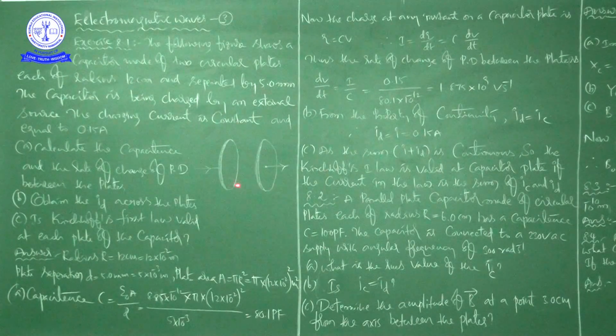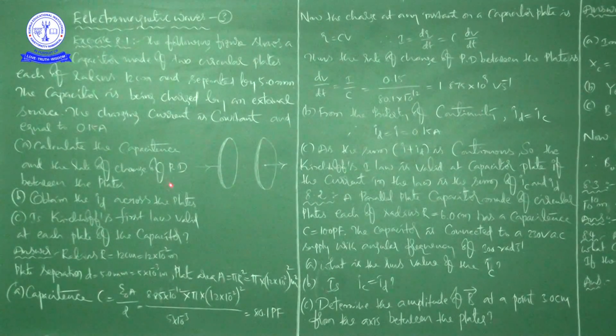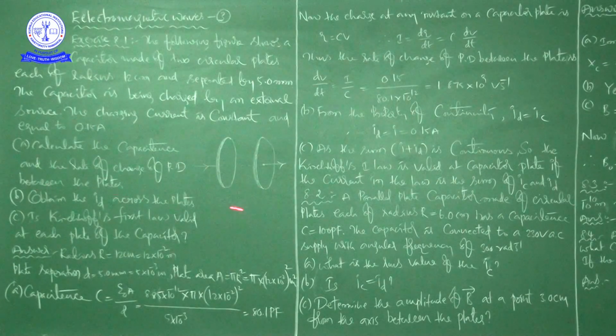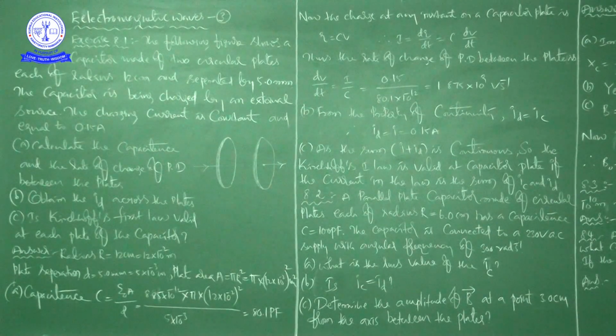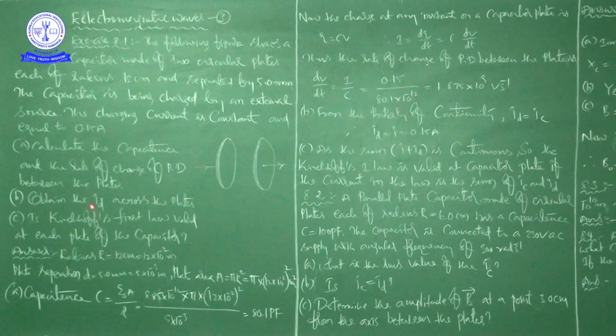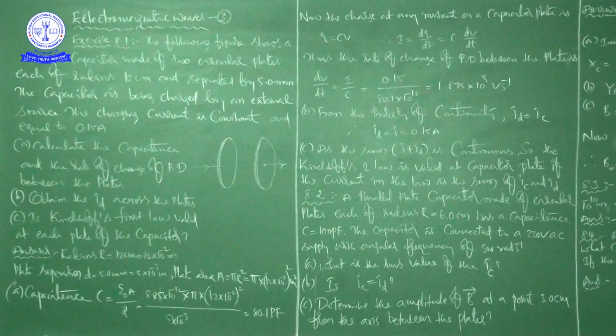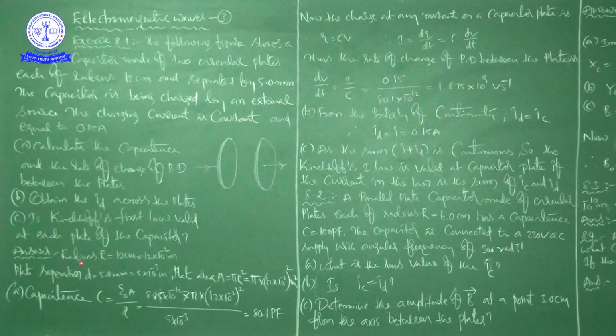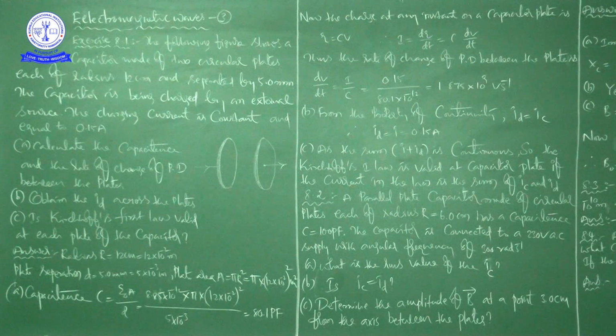Here he is asking: what is the capacitance and the rate of change of potential difference between the plates? By giving this value also, the charging current is constant and equal to 0.15 amps. After that he is asking to obtain the displacement current across the plates. Then, is Kirchhoff's first law valid at each plate of the capacitor?